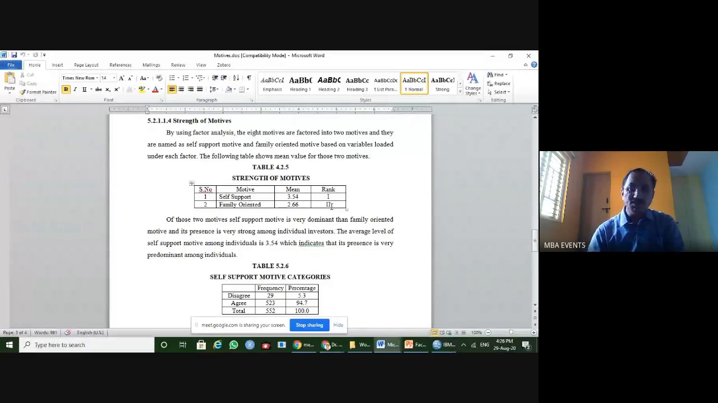Any person you can take, while making savings and investments, the self-support motive plays a key role more than the family-oriented motive. It does not mean the family-oriented motive is not important, but it comes with the next priority. Any other person you can take, he always looks at the self-support motive, and from that point of view, he goes for savings. Once he is fulfilled with self-support, then he looks at the family-oriented. That way, the researcher can use this as an interesting study for further analysis.